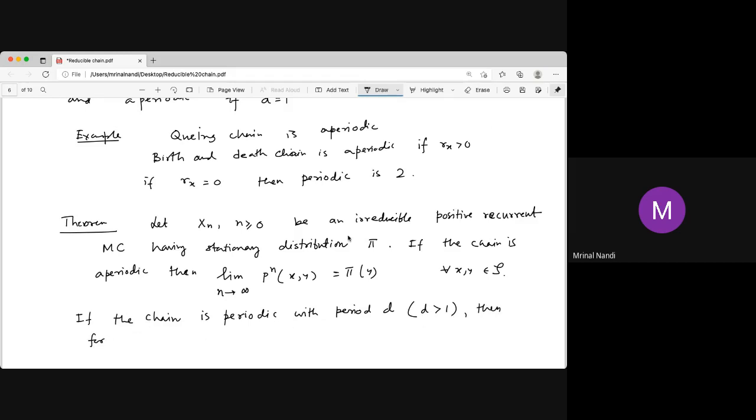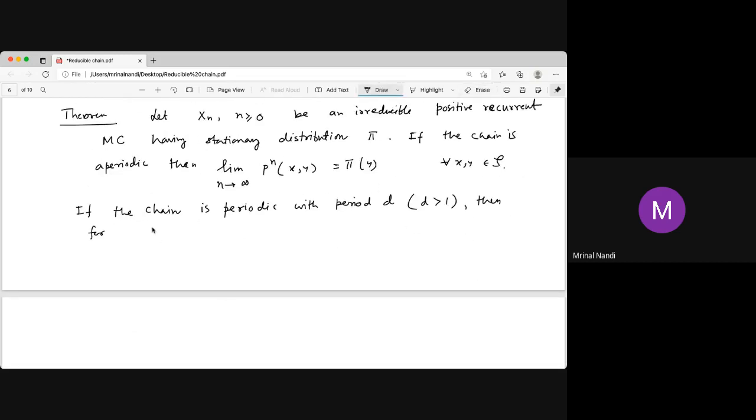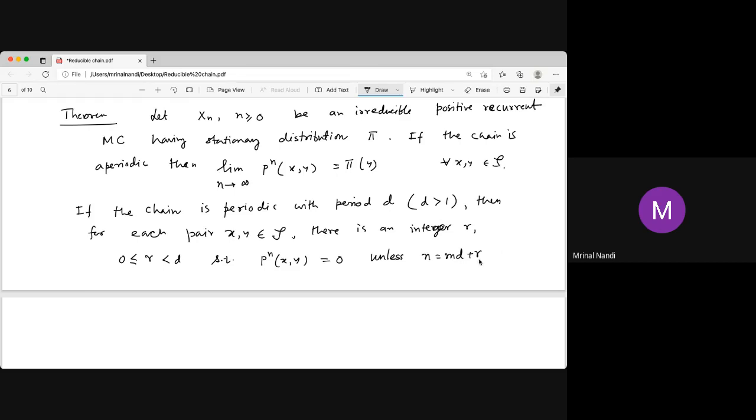For each pair x, y in the state space, there is an integer r, between 0 and d, strictly less than d, such that P^n(x,y) is 0 unless n equals md plus r. So there is an integer r such that this holds.